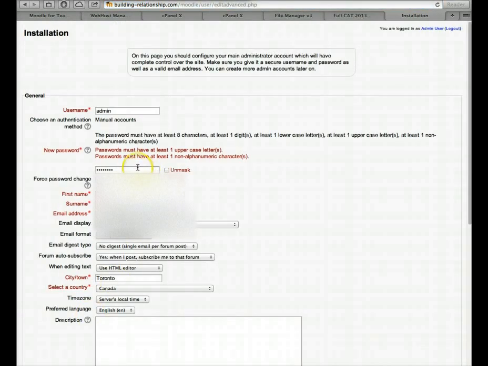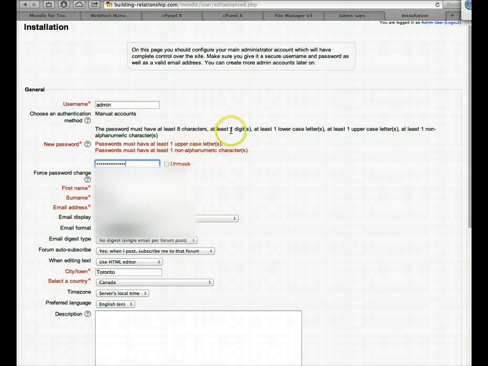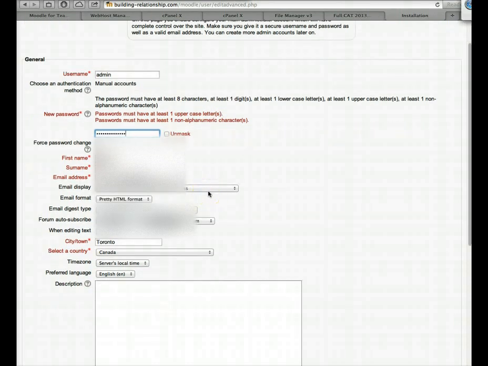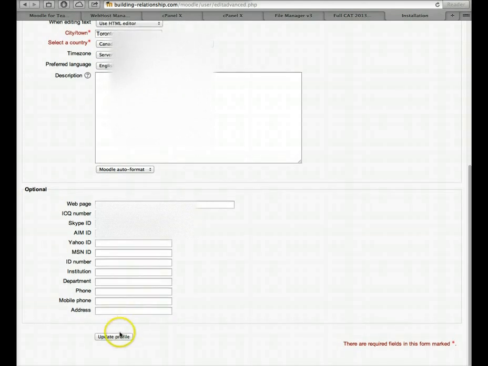Whoops, something happened. Okay, I have to change my password. Okay, they want me to have notice. I can change that, but right now it's one upper, one lower, and so on. All right, and that's it.